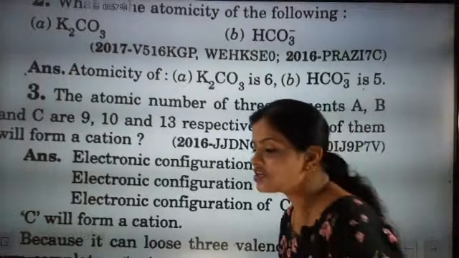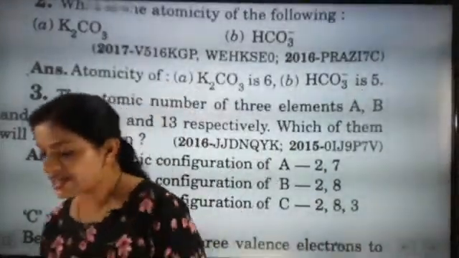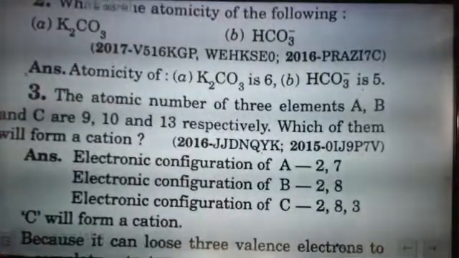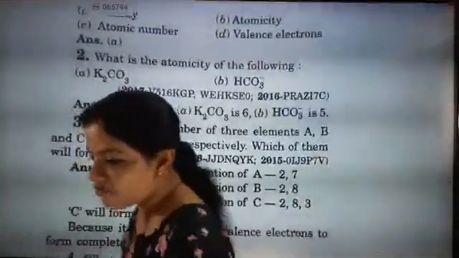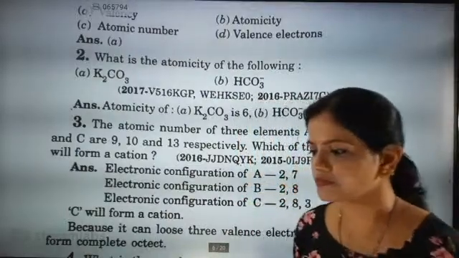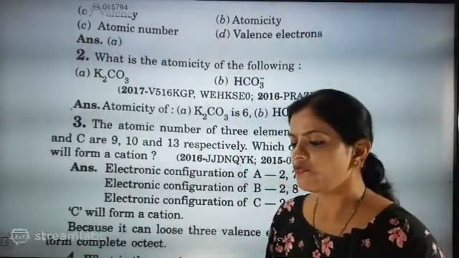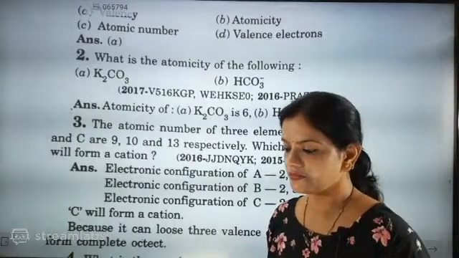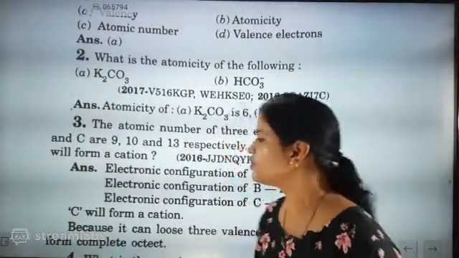Does cation mean positive charge or negative charge? First be clear from your concept point of view. Is a cation positive charge or negative charge? First you think like that. First think, everyone. Relax. First relax and think. Which one is exactly going to form a cation?